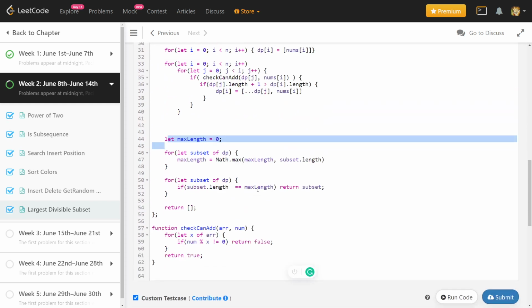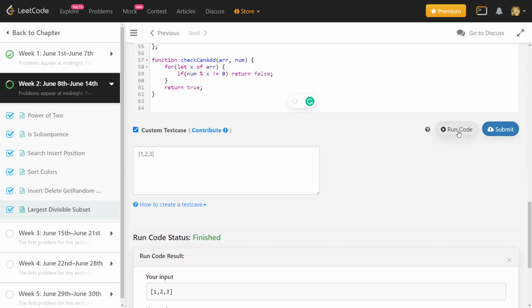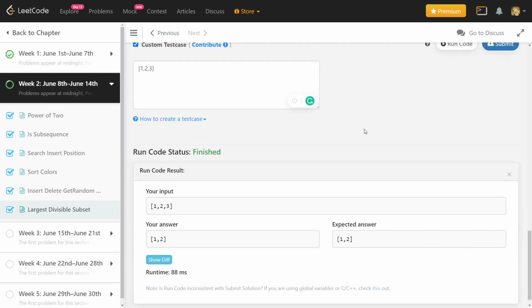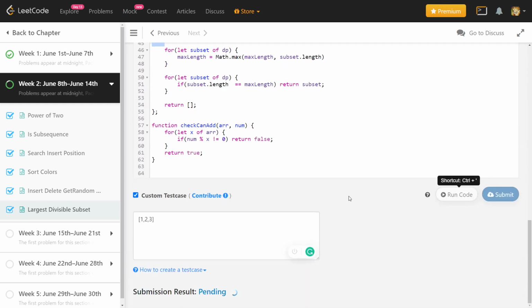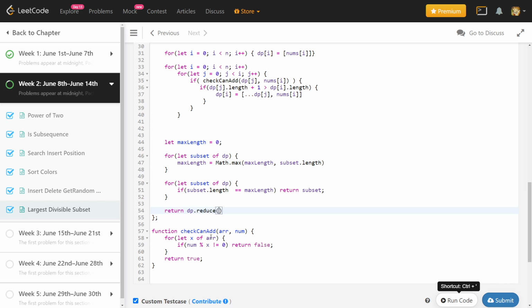So let's see what it returns. It should return 1 comma 2, because the max length will be 2, and the first element which matches that max length is 1 comma 2. Let's see how it works. So it is working. Let's try to submit it. It is accepted. Right, so now I will improve the code a little bit. This max thing we can do using some JavaScript syntax, so I will write that for now.